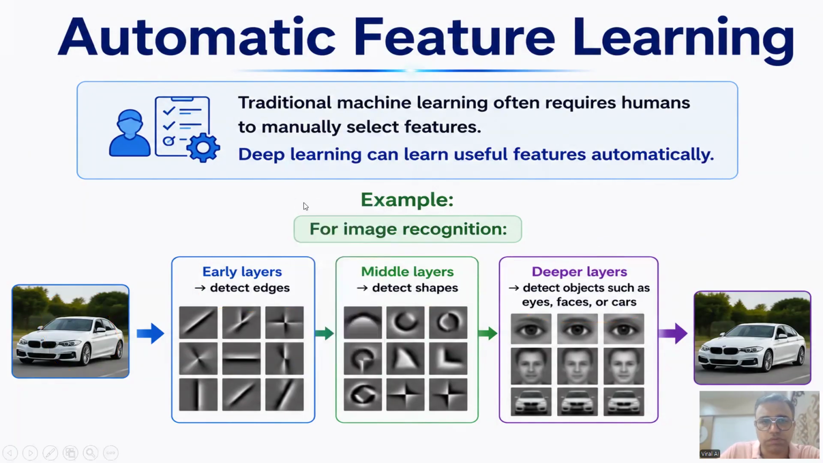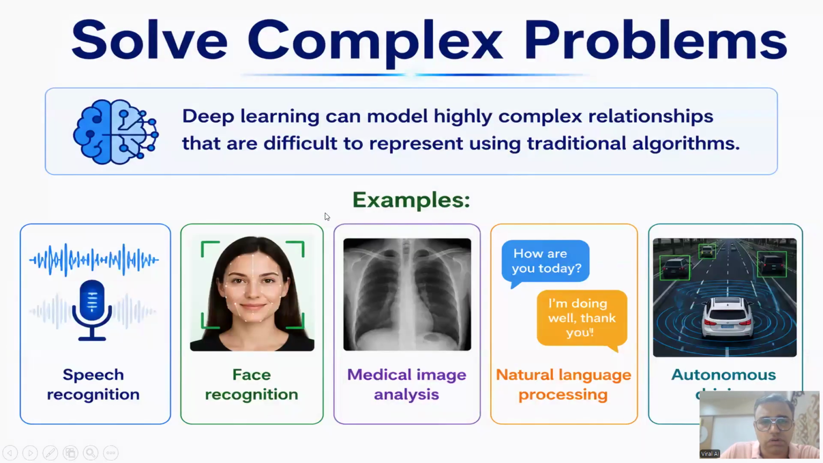In the next slide, it solves the complex problem. Deep learning can model highly complex relationship that are difficult to represent using traditional algorithms. So deep learning is mainly used in speech recognition, face recognition, medical image analysis, and natural language processing. Whenever complex relationship is required, deep learning is used.